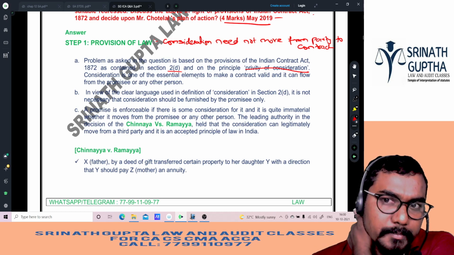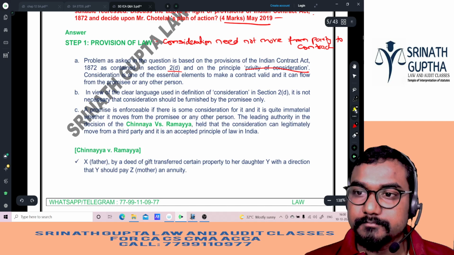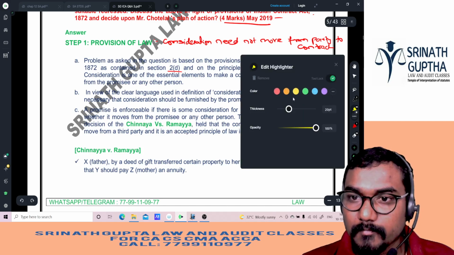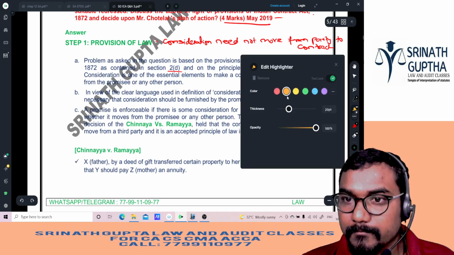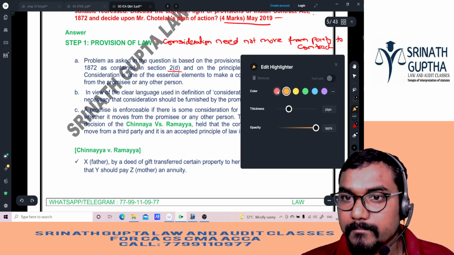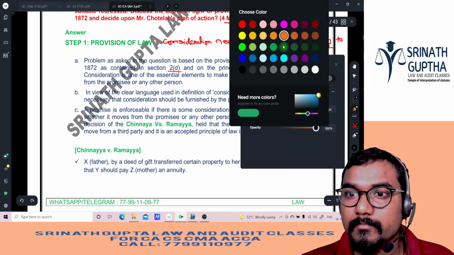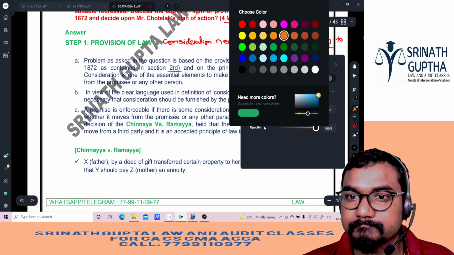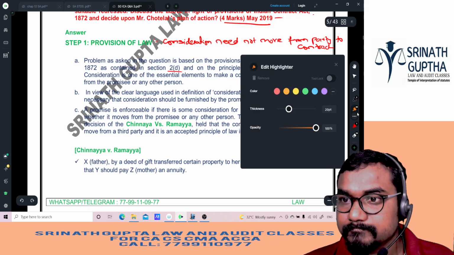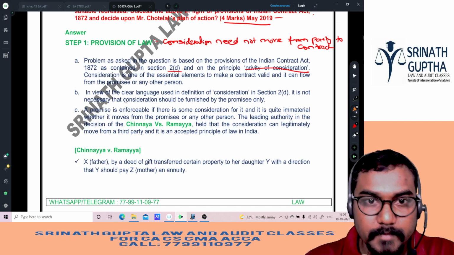Consideration is one of the essential elements to make the contract valid. This one is important, beta. This point is important, beta.